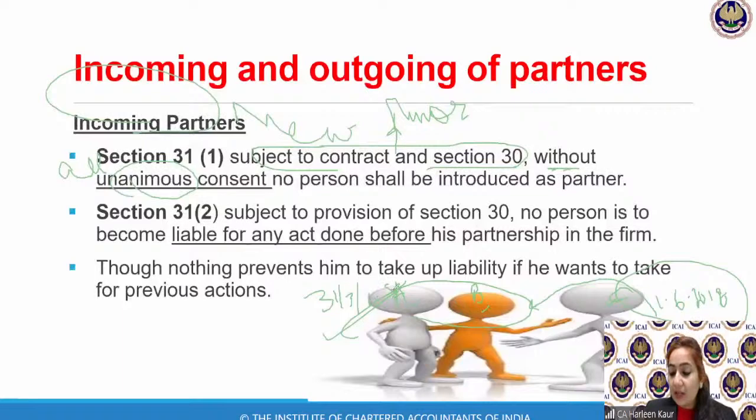So the firm has taken up a loan before Mr. C is joining. Do you think that Mr. C is also liable to pay this loan which was taken before his joining, that is 31st March? Please answer me, yes ma'am or no ma'am.